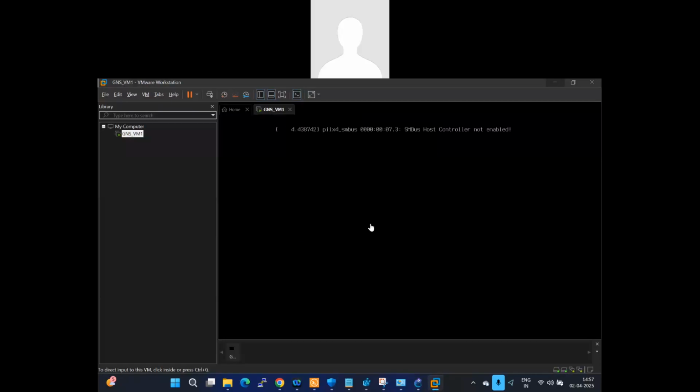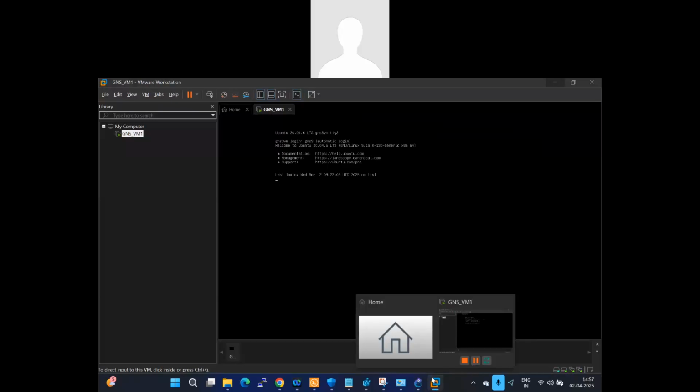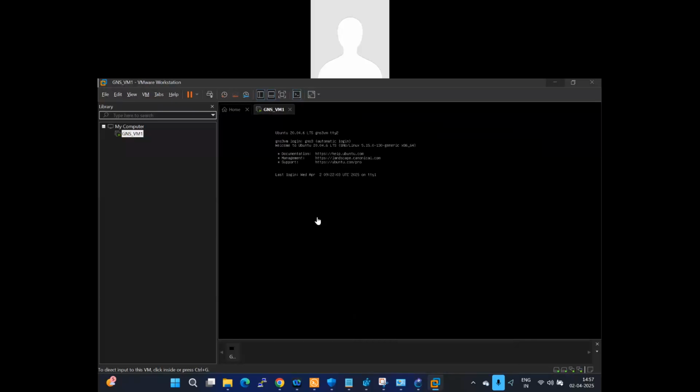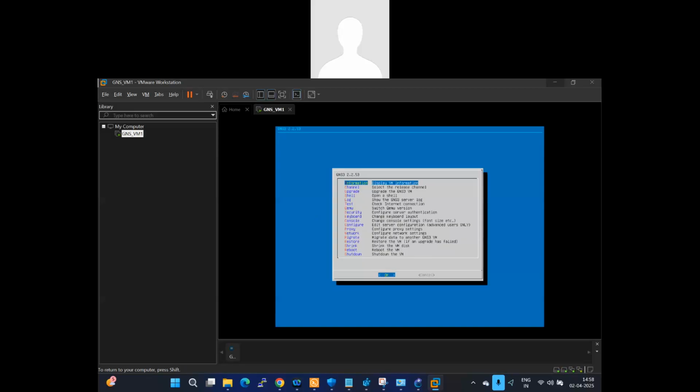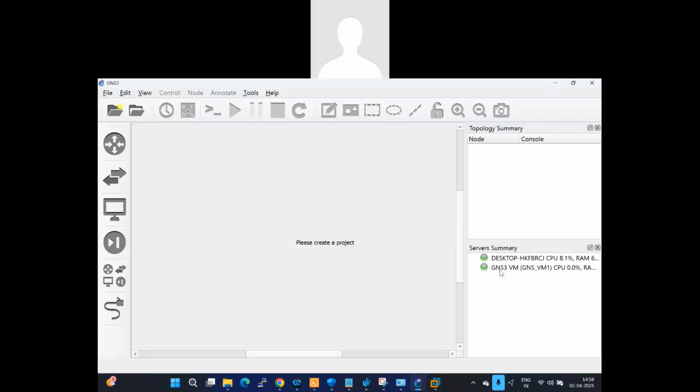Yep, must take time. So my GNS3 integration with my local host with port number 3080. So you see now my options, KVM support, available under the true category. So if you go to check in your GNS3, my GNS3 is now under the green.